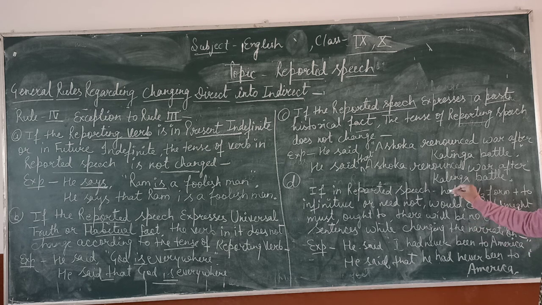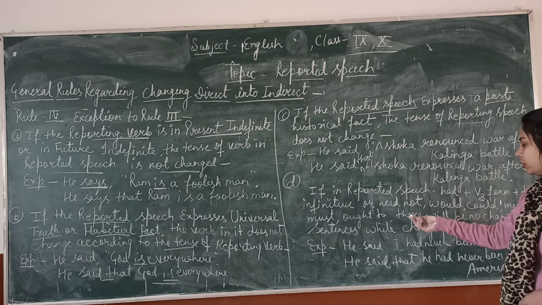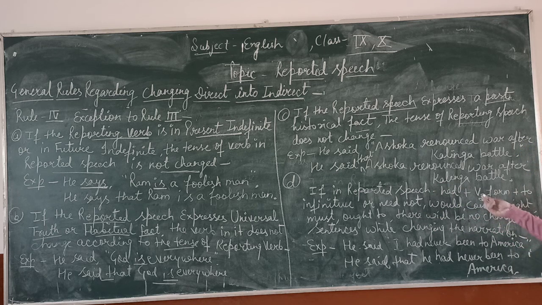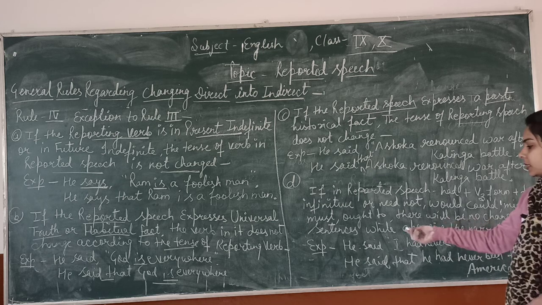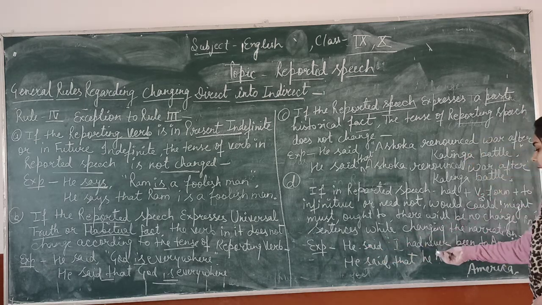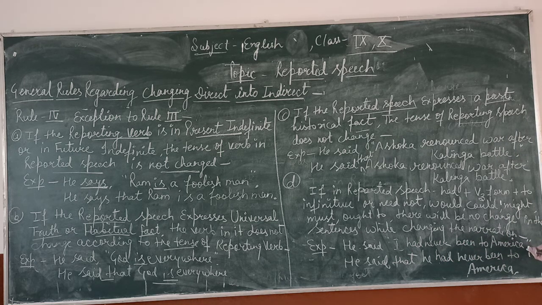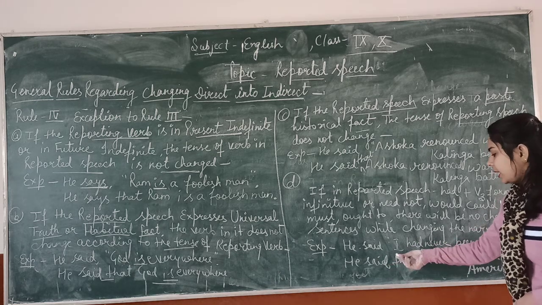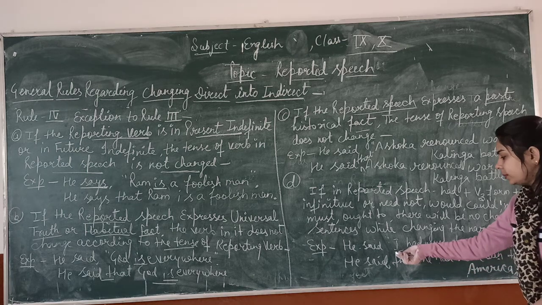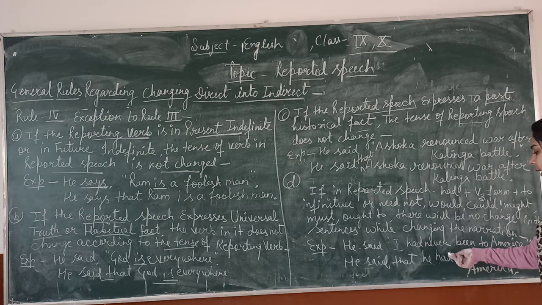If we get had plus third form of the verb plus to, or need not, would, could, might, must or to, we do not change the tense. Sentence: he said, "I had never been to America." He said that I will be changed into he. He had never been to America.